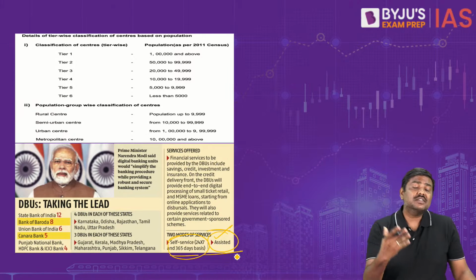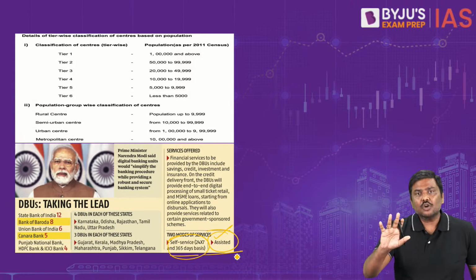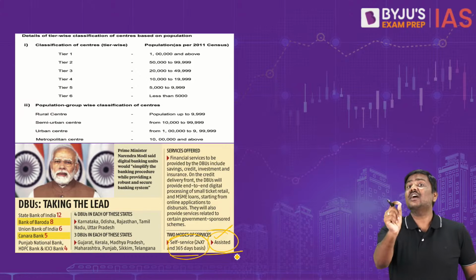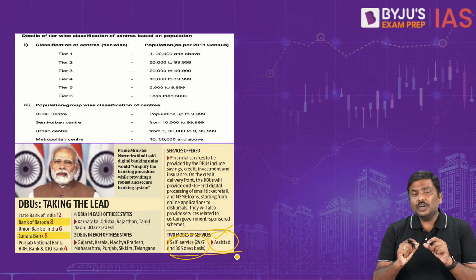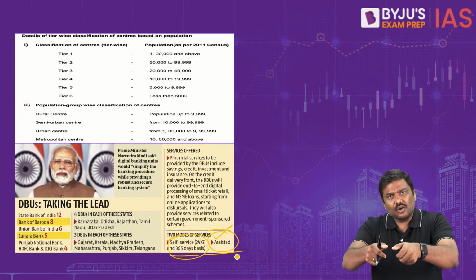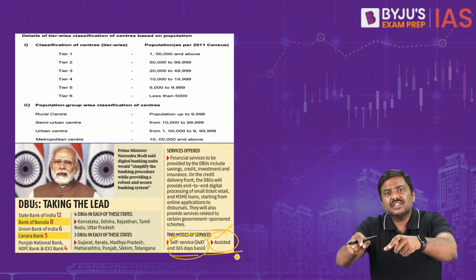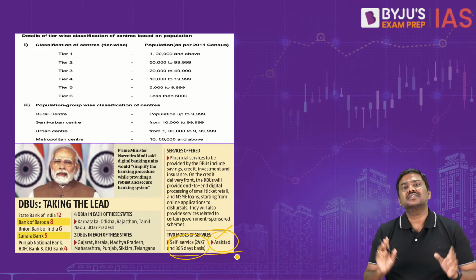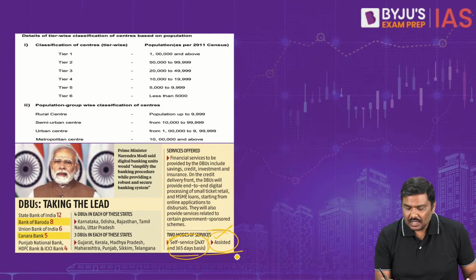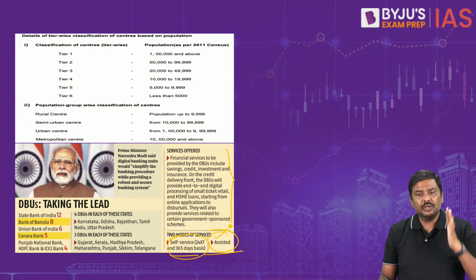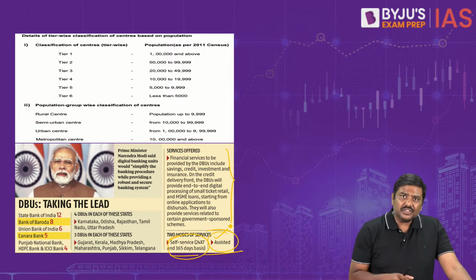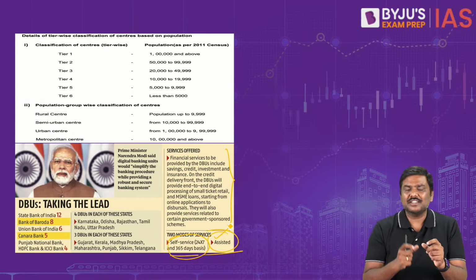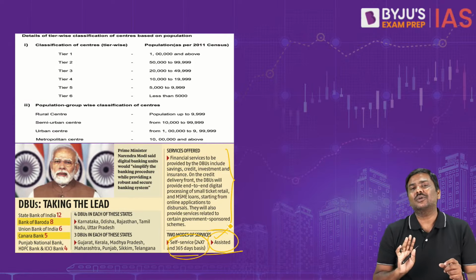Now, what is the importance of this digital banking unit? Government says we want to promote financial inclusion. We want to introduce more and more technology in providing these services so that the reach of the banking services will automatically increase. And please remember this. This is the list of the services that will be provided from the DBU. Right? But let me simplify this. And I've given a statement based on that only.